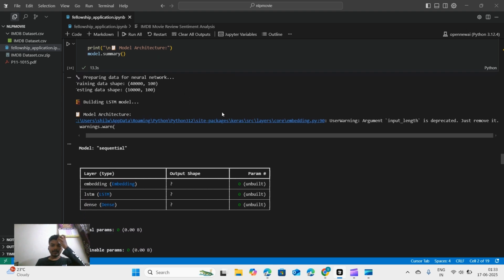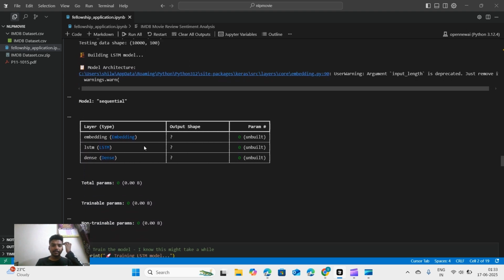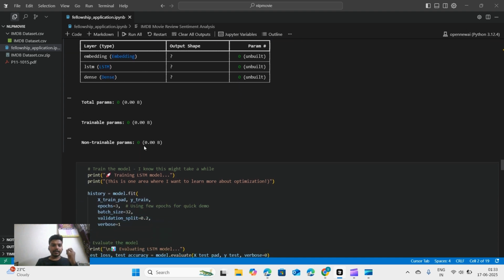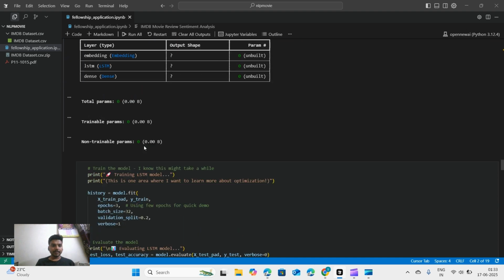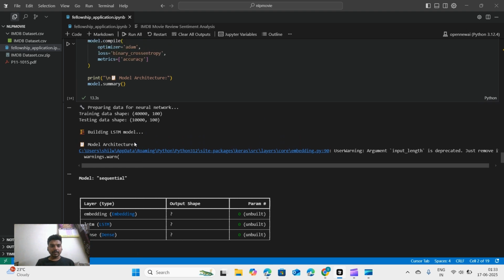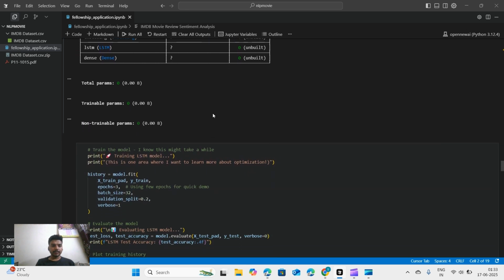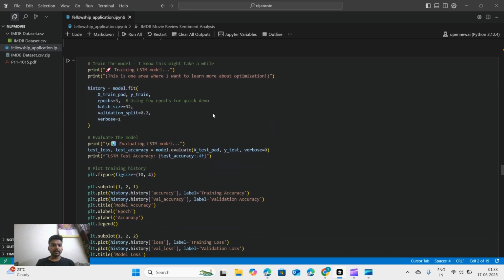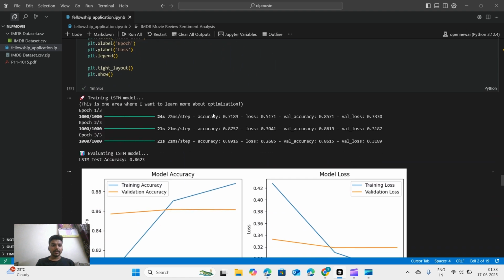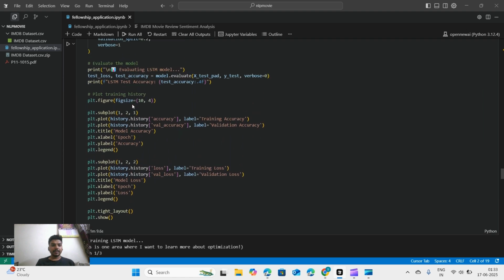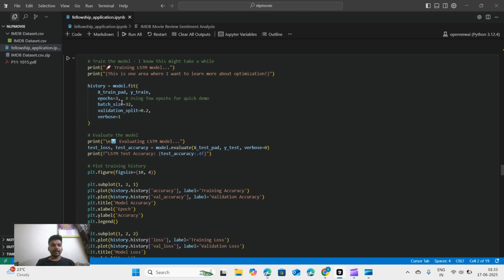Okay. And after the model is trained, let me show you. Okay. The model is sequential, and then we have the required output. And then we are performing the model.fit. So the epoch is 3.